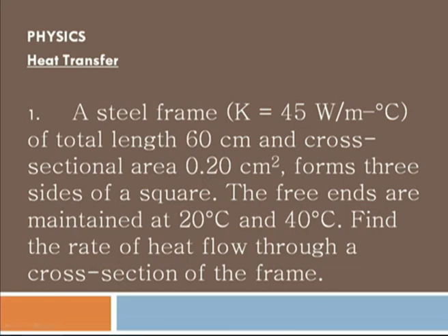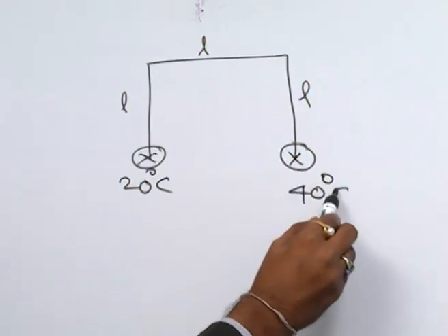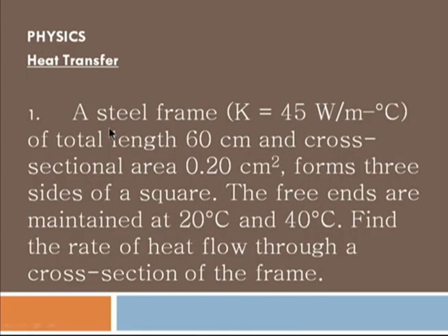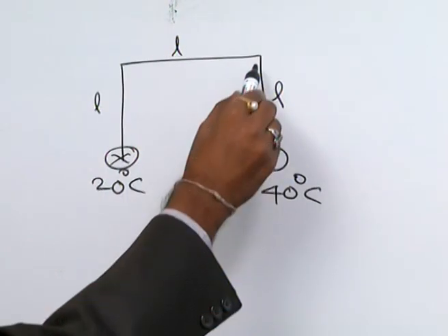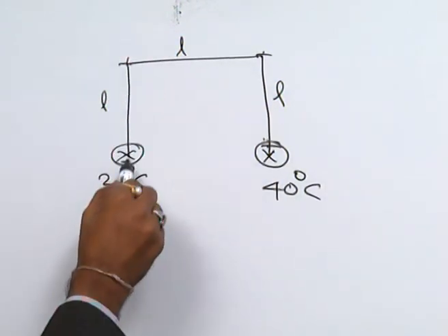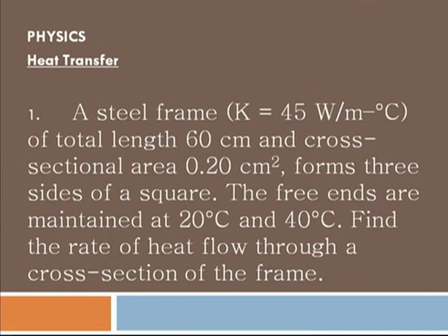The free ends are maintained at 20 degrees centigrade and 40 degrees centigrade. In the given problem, the frame of total length forms three sides of the square, meaning this side, this side and this one all have the same lengths. Here he is asking to find the rate of heat flow through the cross section of the frame.